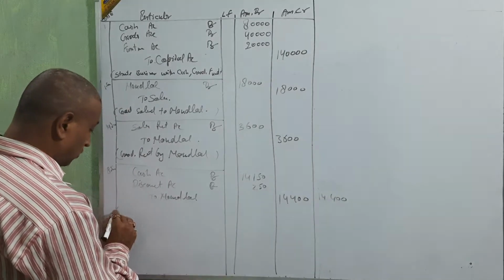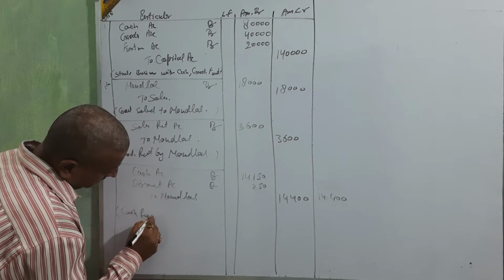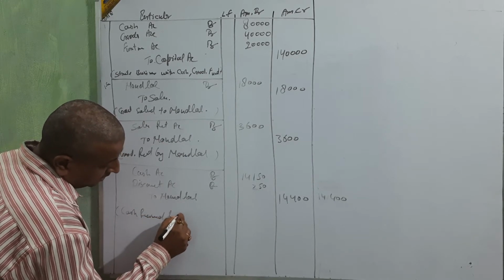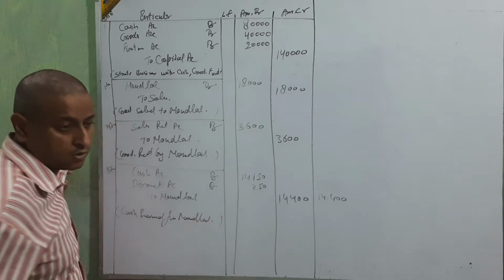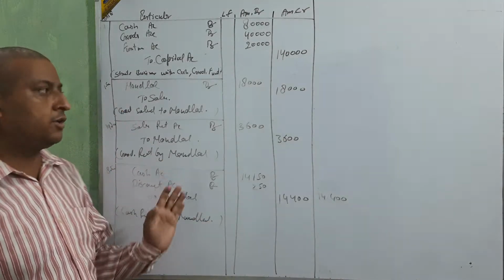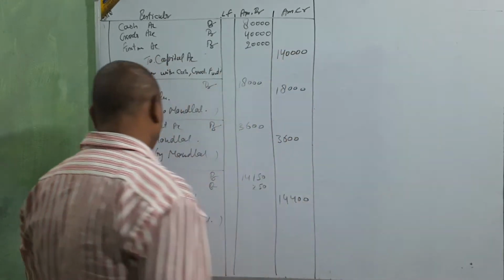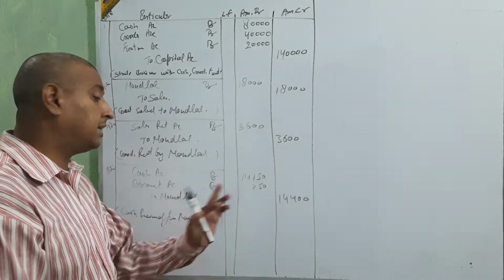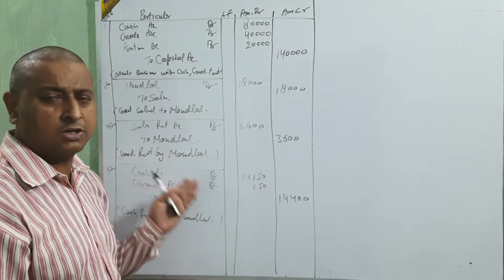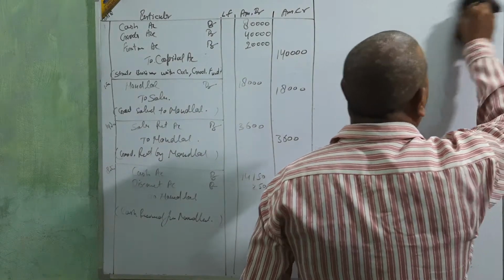It's a discount. Okay, beta. Cash received from Nandlal. Clear? You are receiving what amount written in the cash, but you needed what amount written in front of Nandlal, and the difference amount is what? Discount. Clear?